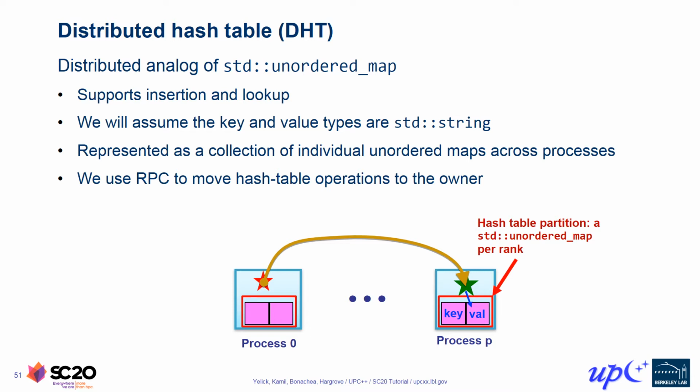Now that we've discussed some of the basic programming constructs provided by UPC++, we're going to change topics somewhat and see how to apply UPC++ in the context of a new problem, one that arises frequently in certain classes of irregular scientific applications. A distributed hash table, or DHT, is the distributed analog of a std::unordered_map. In case you're unfamiliar with std::unordered_map, it's a key value container that is basically just a hash table. So our DHT is an associative container that maps keys of a given type to a value stored somewhere in the system, and the memory containing those key value pairs is distributed across processes.